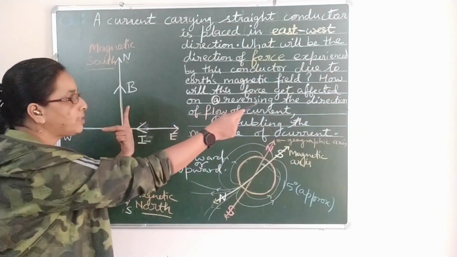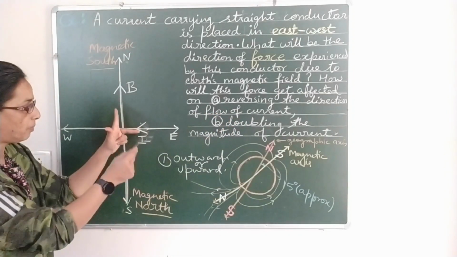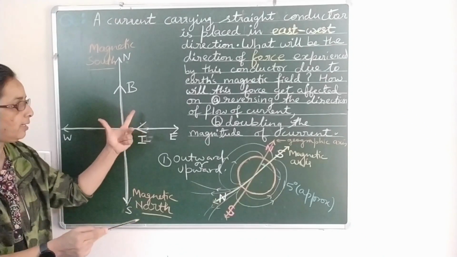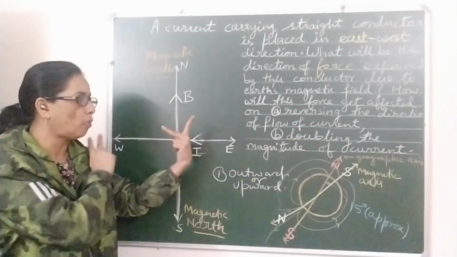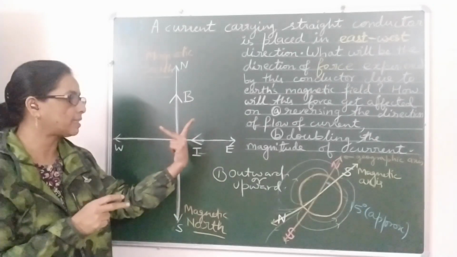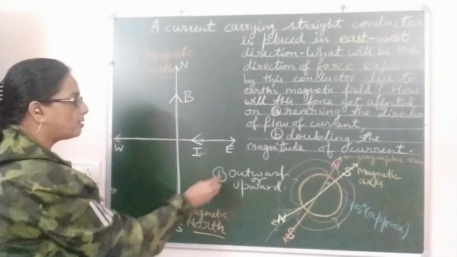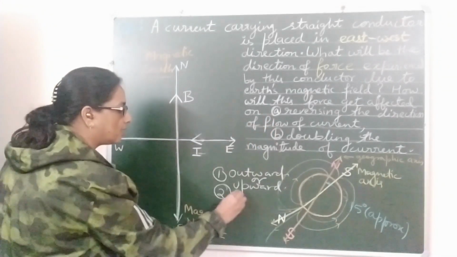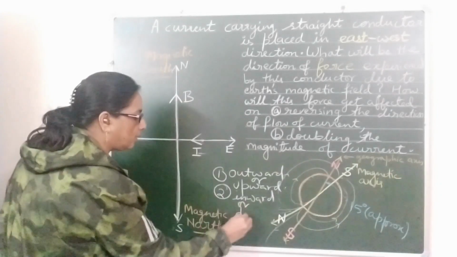So on reversing the direction of flow of current in the conductor, the thumb is inward to the plane of the board, so the direction of force experienced by the current carrying conductor is also inward. So the answer for this is inward, or downward.